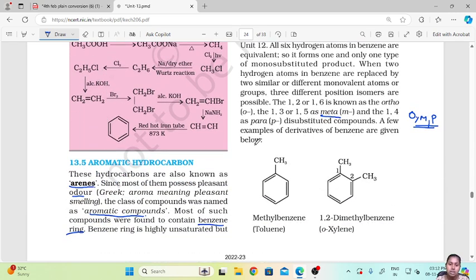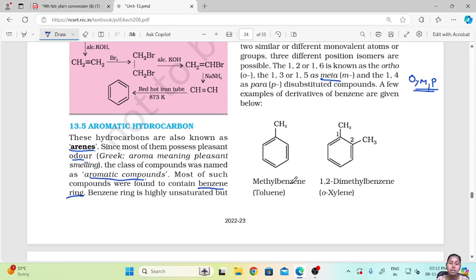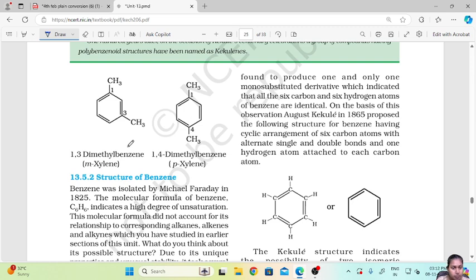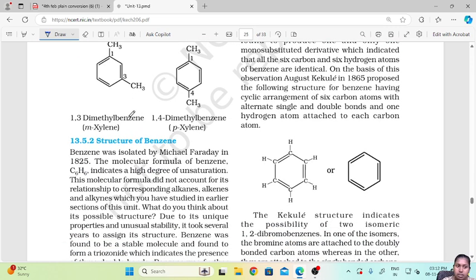Now a few examples of derivatives of benzene are given below. This is methyl benzene or toluene. This is 1,2-dimethyl benzene or orthoxylene. Then 1,3 is metaxylene and 1,4 is paraxylene.